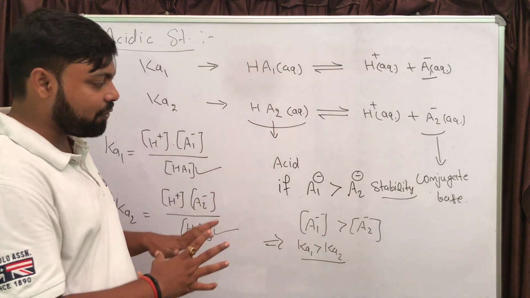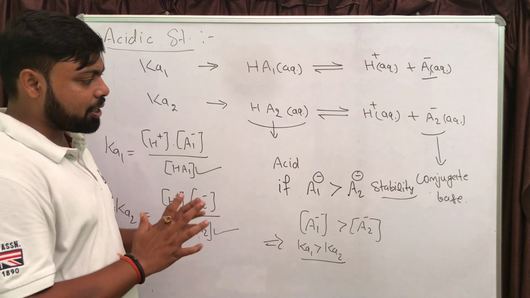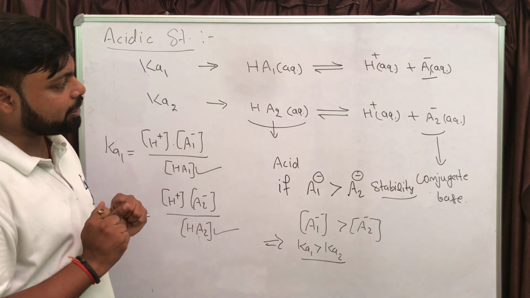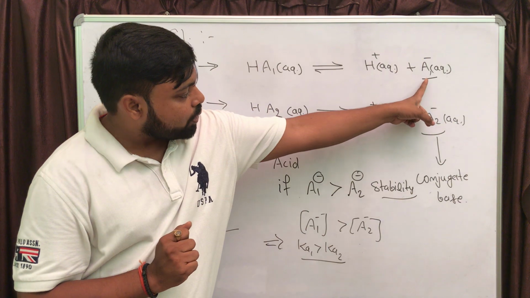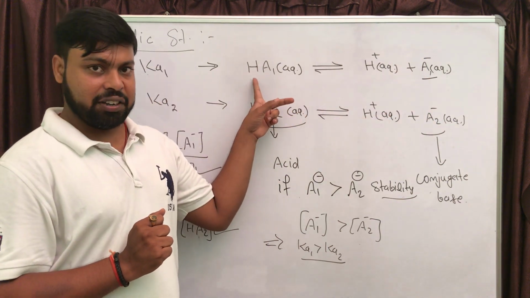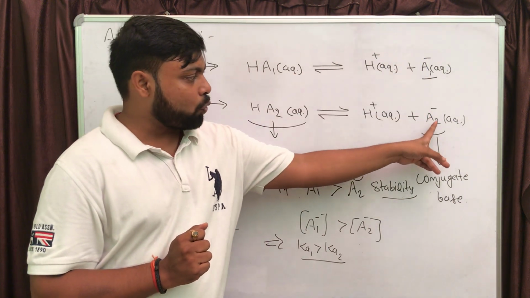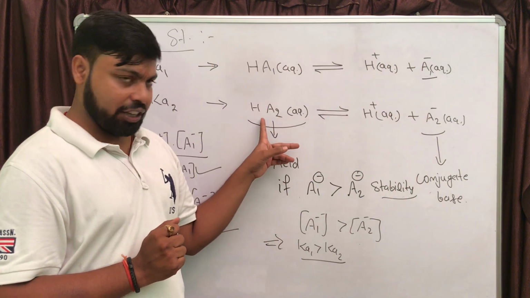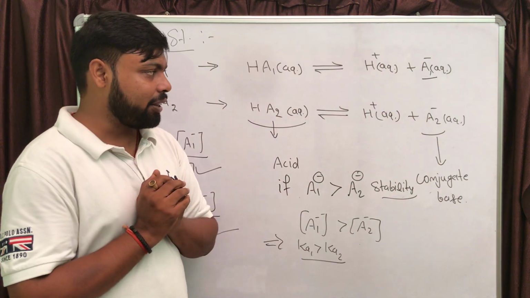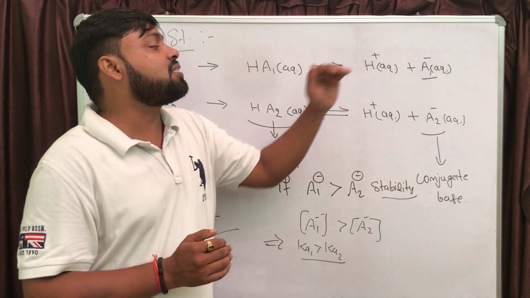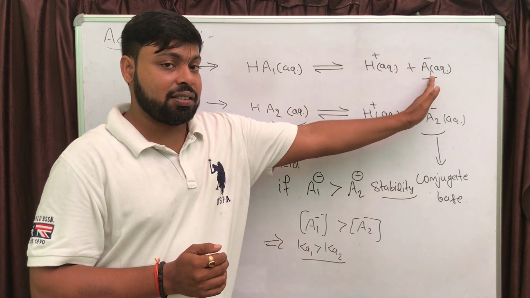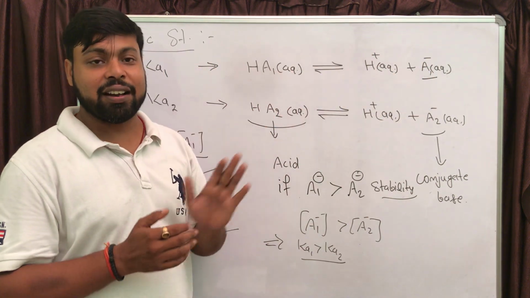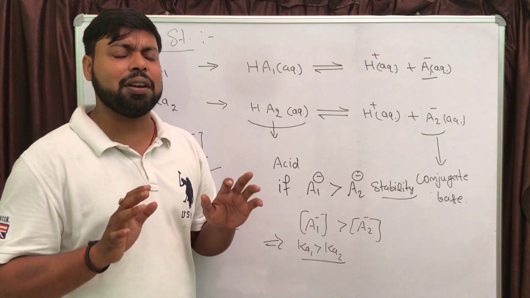I will give a statement based on this. A1 minus is actually the conjugate base of HA1, and A2 minus is the conjugate base of HA2. So I can say one thing: the more the stability of the conjugate base, the stronger is the parent acid. And it is a very, very important statement.